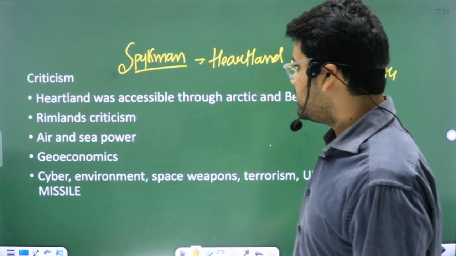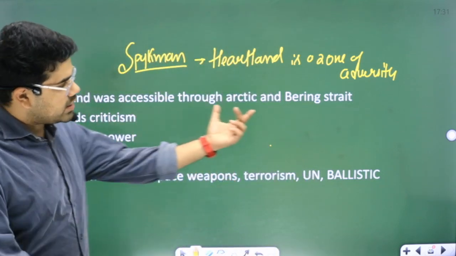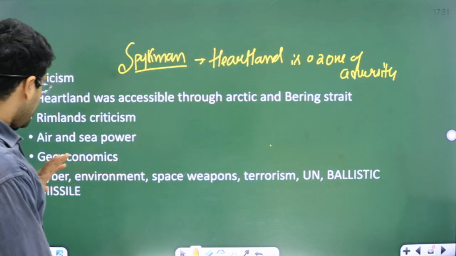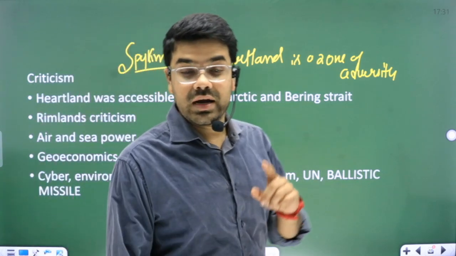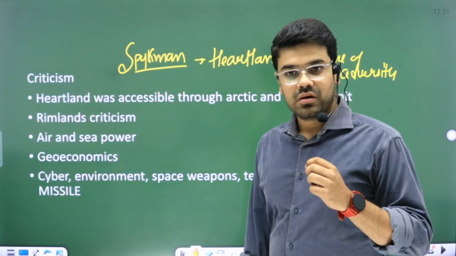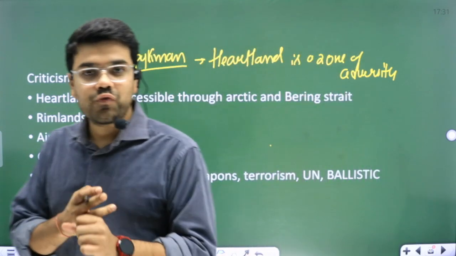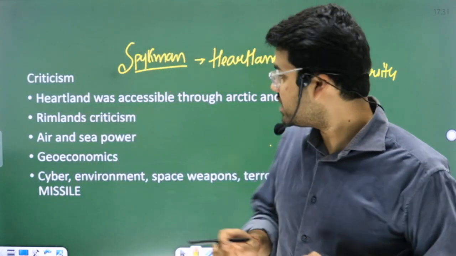He said that Heartland is a region, through the Arctic and the Bering Strait, between the US and Russia, where it can be invaded. Heartland is a region that does not have natural resources, that has climate extremities, very cold temperatures, and people do not have adequate access to food resources. So how can that region be a world superpower? He criticized that.